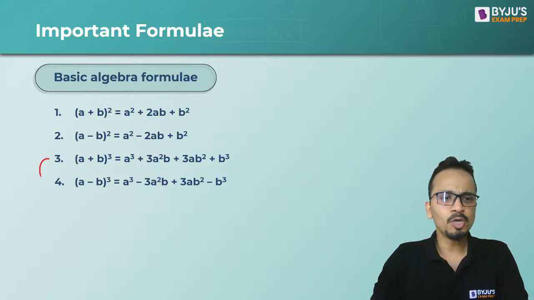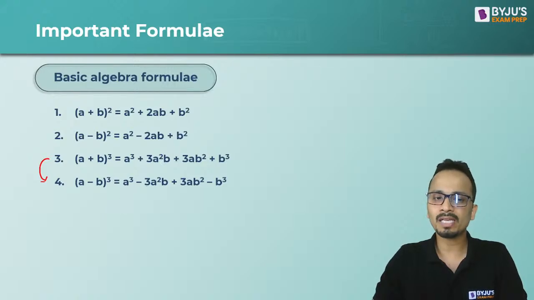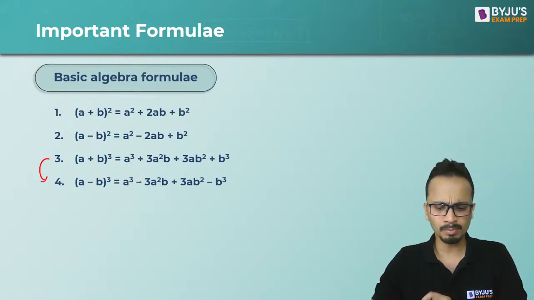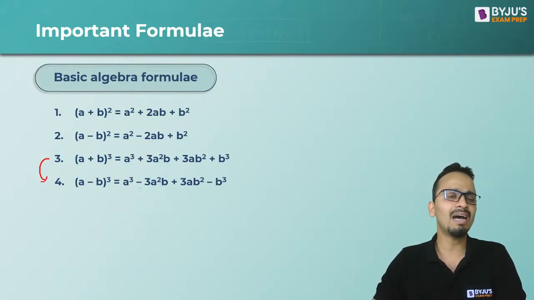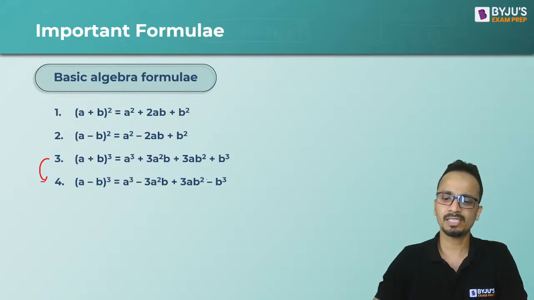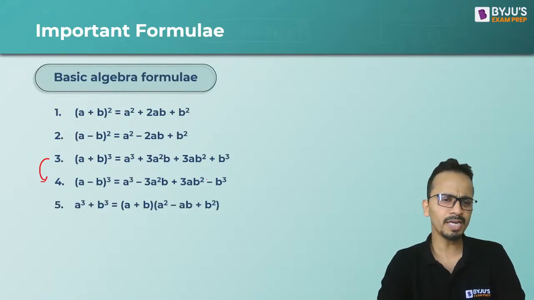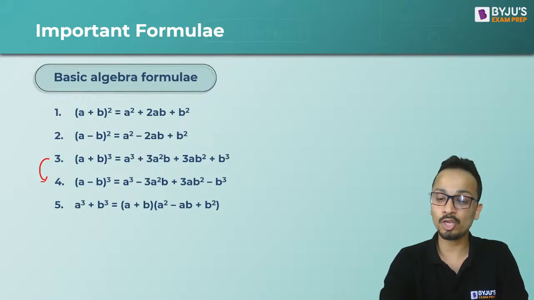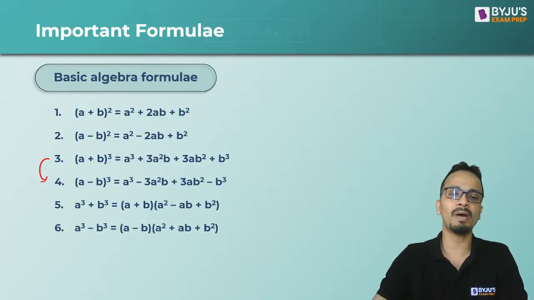Going from a plus b whole cube to a minus b whole cube, you can see that there is an alternate plus minus sign in the second formula. In a plus b whole cube, all the signs are positive, but in a minus b whole cube, we have alternate plus minus signs. Now moving ahead to a cube plus b cube and a cube minus b cube.